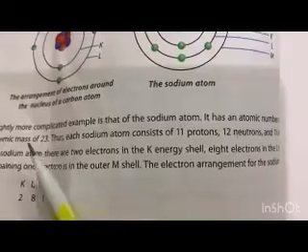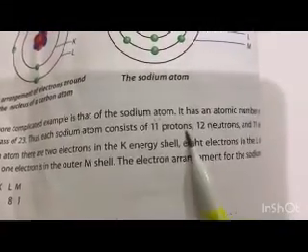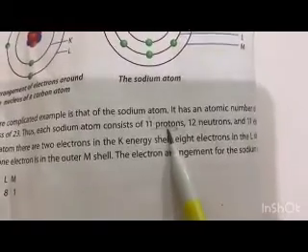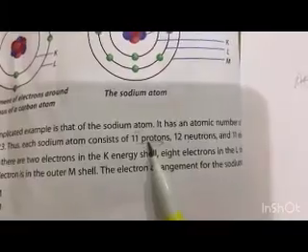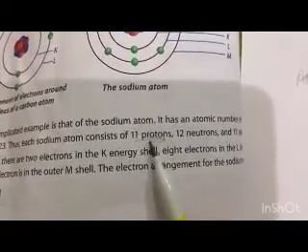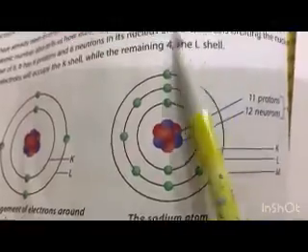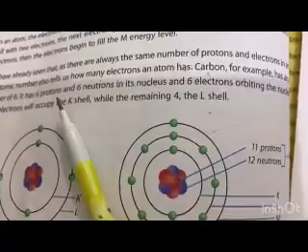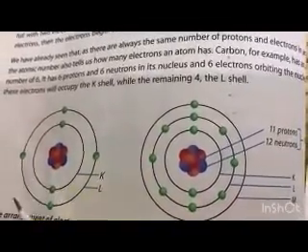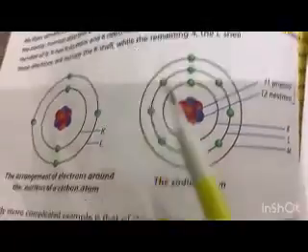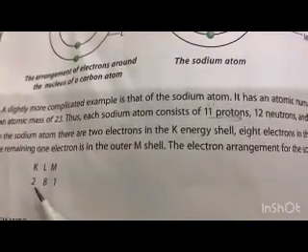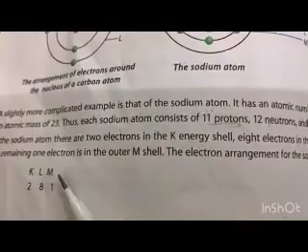So basically sodium has an atomic mass of 23. But why are we only filling the electrons with 11? Because we will always fill the electron levels according to the proton and electron level. If you see the example of carbon, we have 6 electrons, 6 protons and 6 neutrons, and that's why we have filled it accordingly, 6. So over here, because there are 11 protons, we are filling it accordingly. The K shell will have 2, the L shell will have 8, and the remaining 1 will go to the M shell.